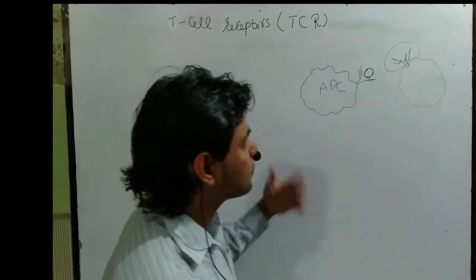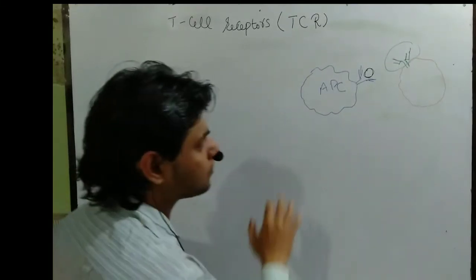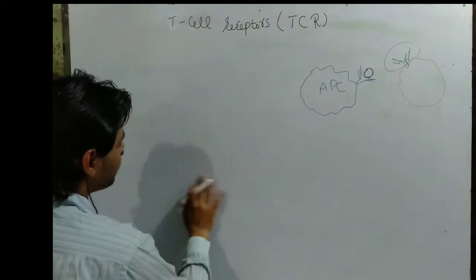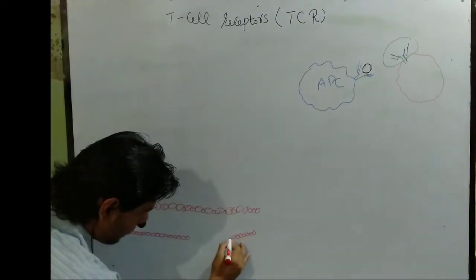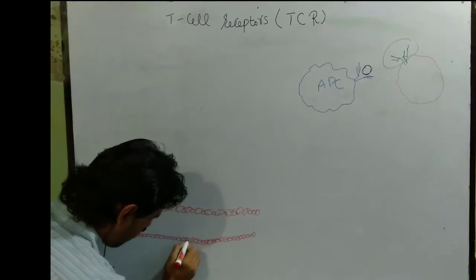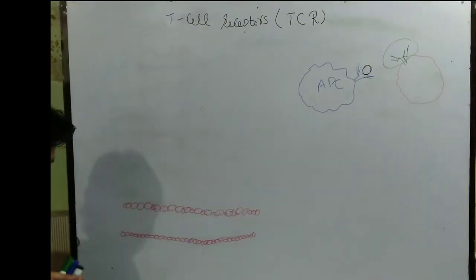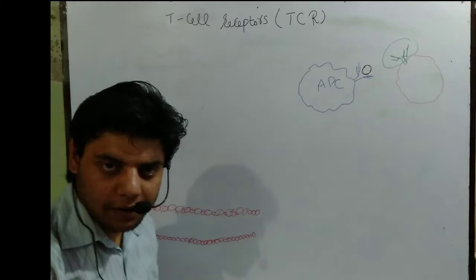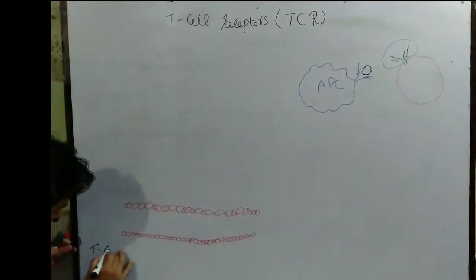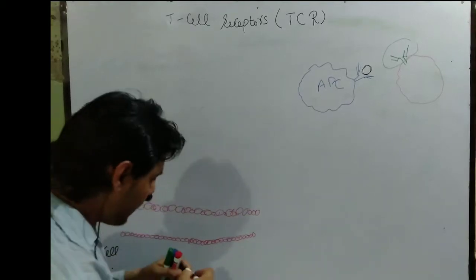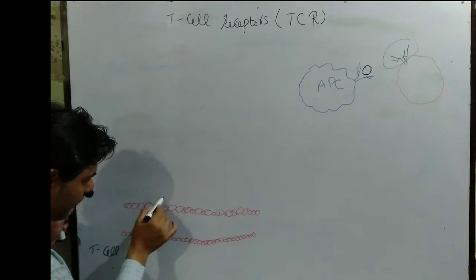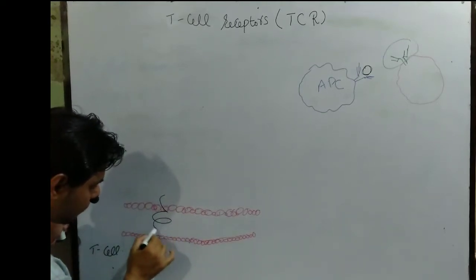Now let's talk about it in detail. First of all, let's look at the structure of the T cell receptor. Let's suppose this is the cell membrane of the T cell. Inside this cell membrane we have a helical protein, as you can see.